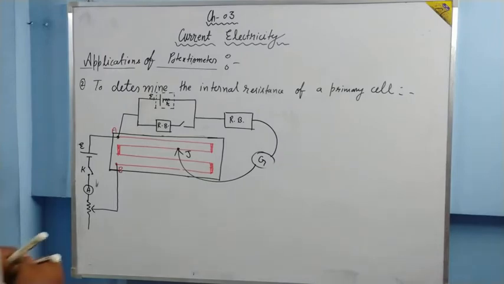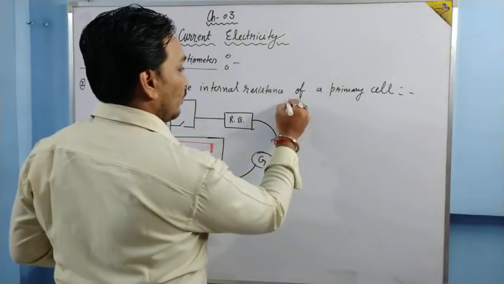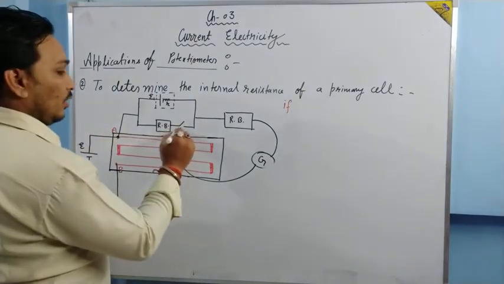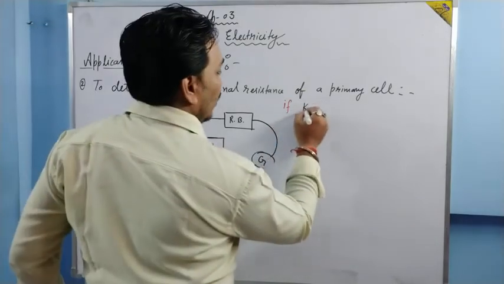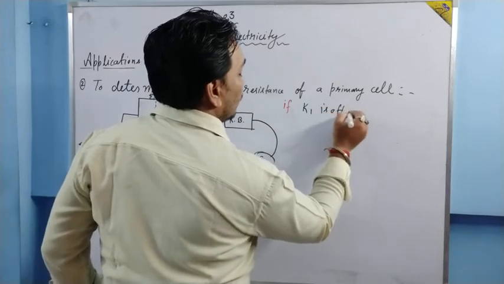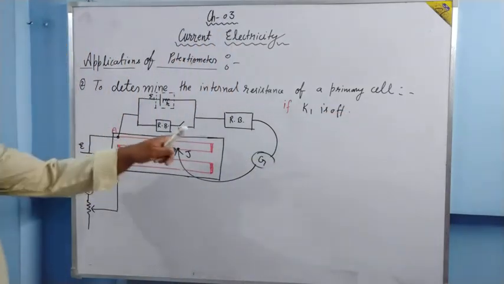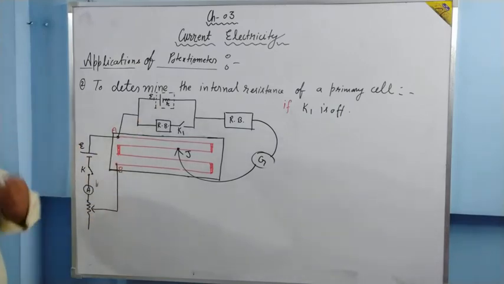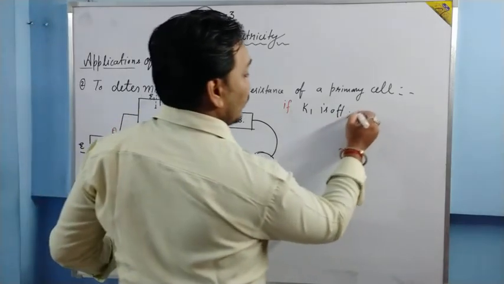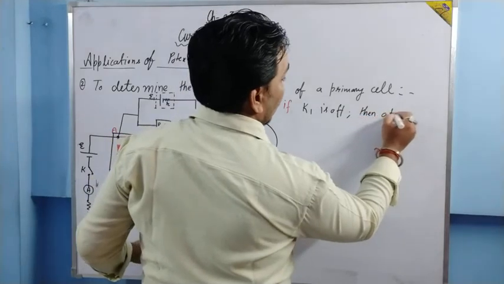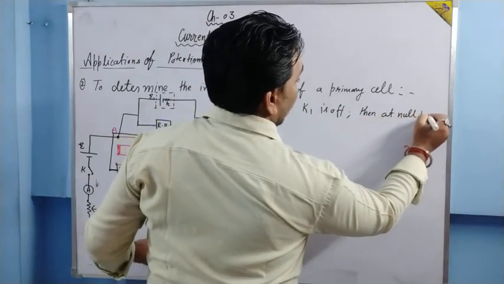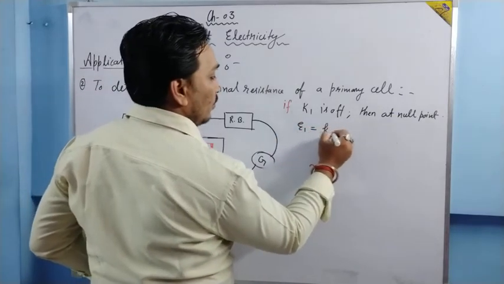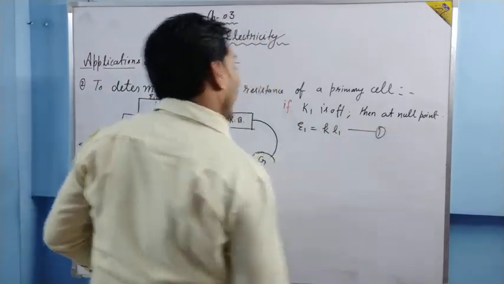Now we say that if this key be K1, K1 is off. Basically this resistance box is not connected, only this cell is connected. Then at null point, E1 will be equal to KL1, equation number 1.